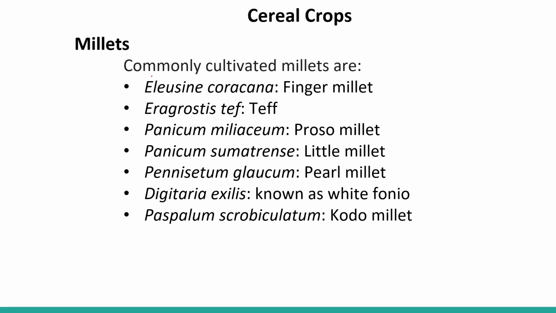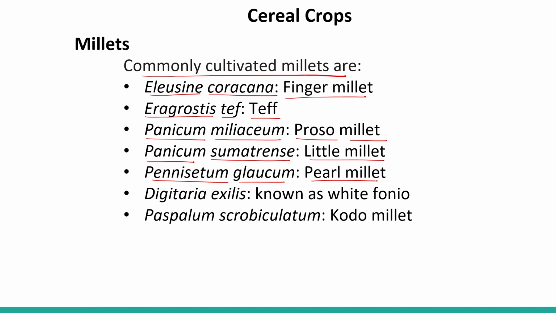So here are some of the commonly cultivated millets. Eleusine coracana, that is finger millet. Eragrostis tef, also called teff. Panicum miliaceum, proso millet. Panicum sumatrense, that is little millet. Pennisetum glaucum, pearl millet, bajra. Digitaria exilis, known as white fonio, and Paspalum scrobiculatum, that is kodo millet.